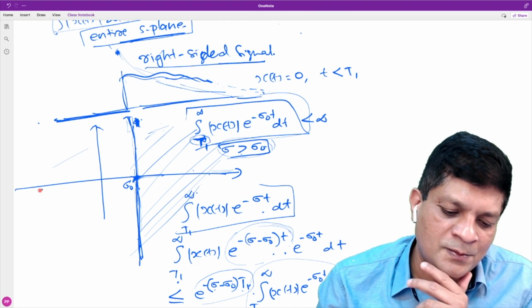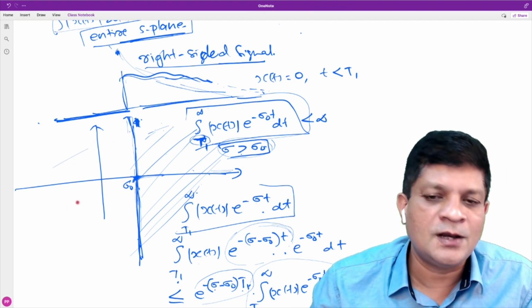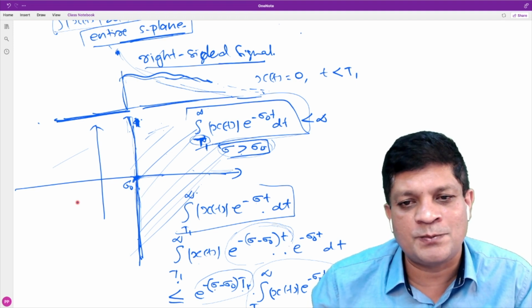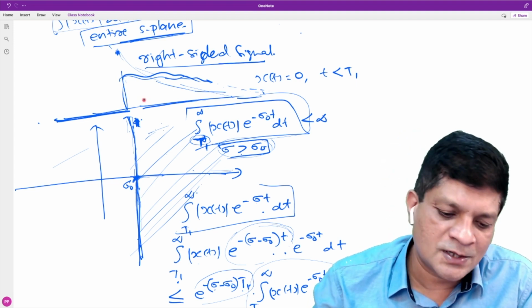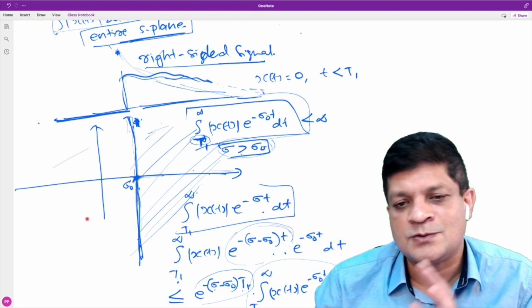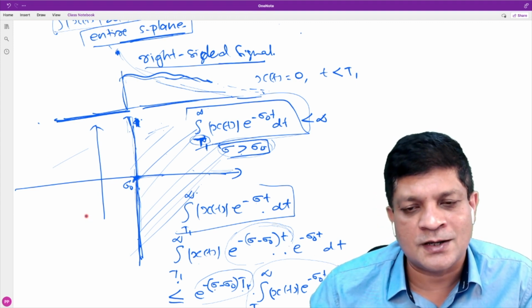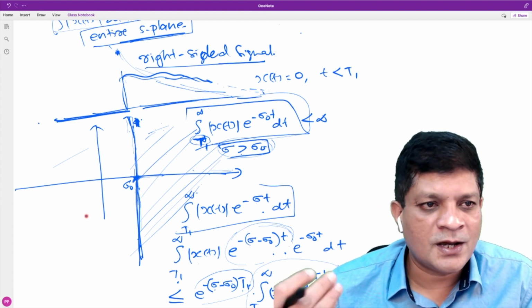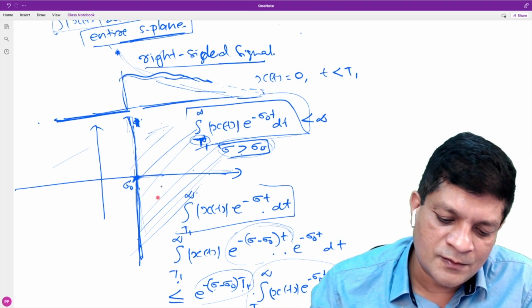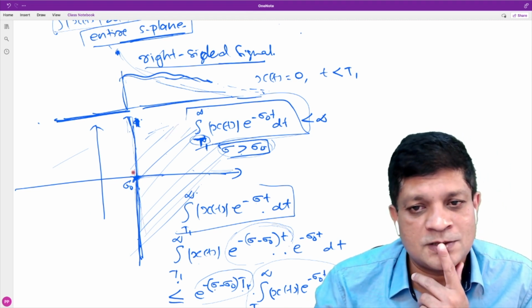It cannot extend to infinity on the left here, because then it would be a two-sided signal. We have already proved that only for such a signal is the ROC the entire S-plane. So for a right-sided signal, the ROC is always right-sided. This will be the shape of the ROC.